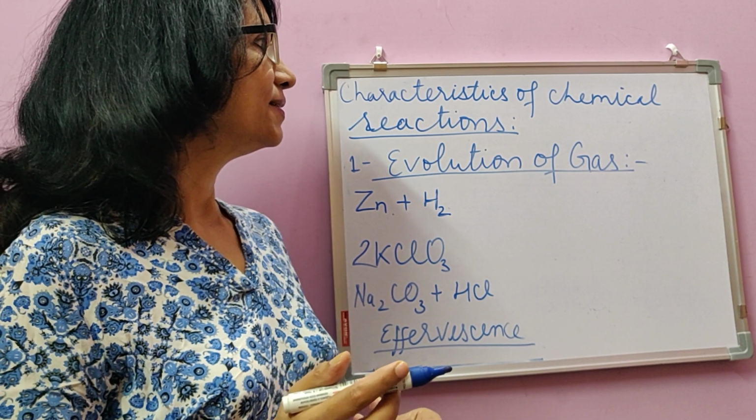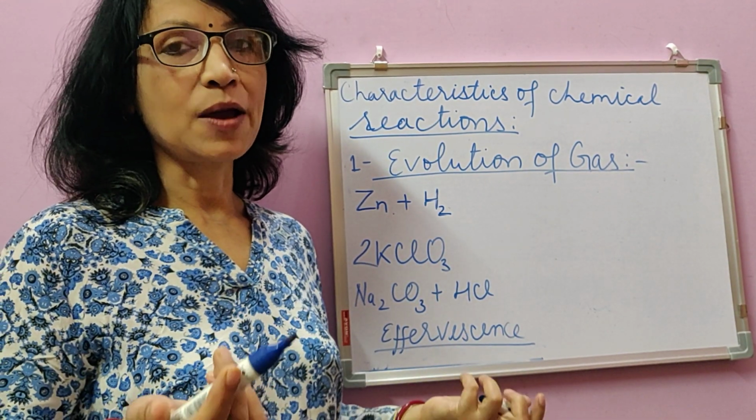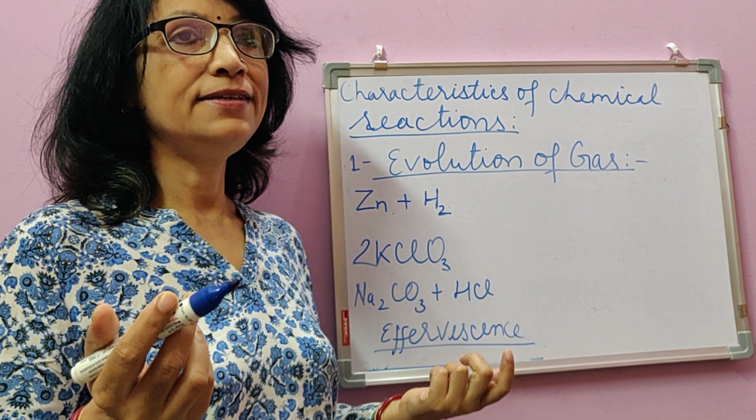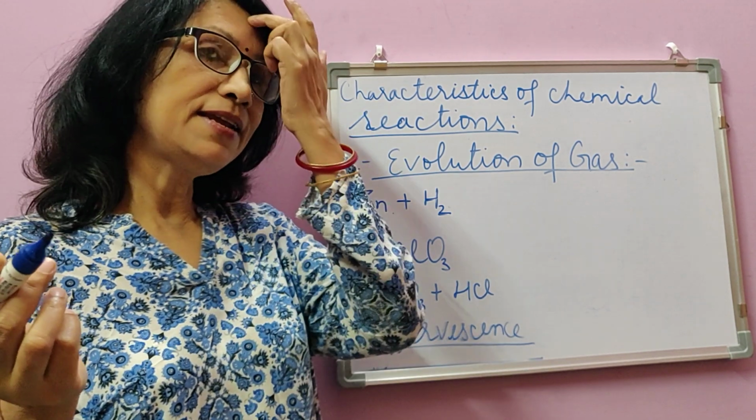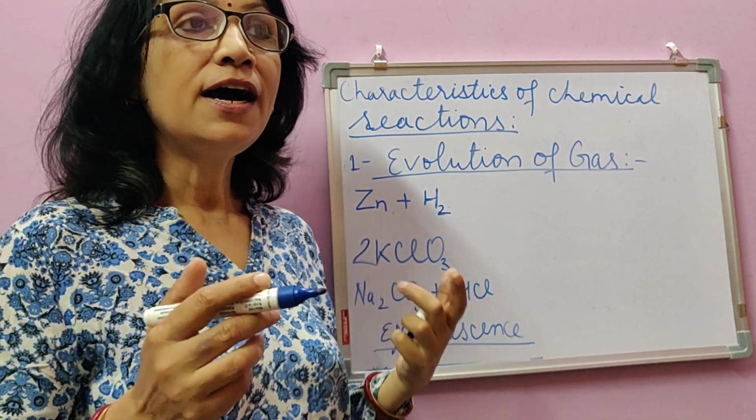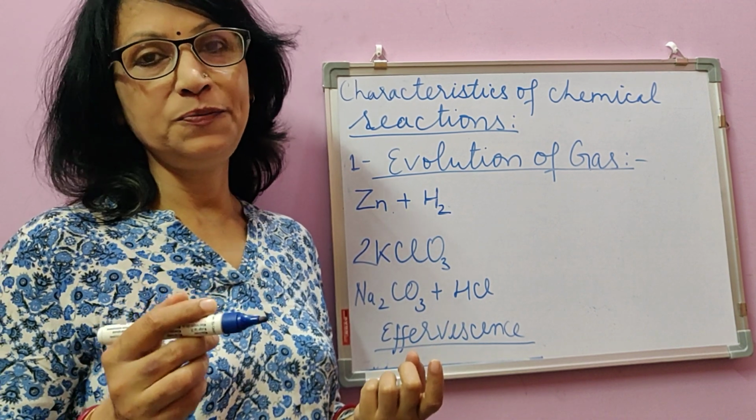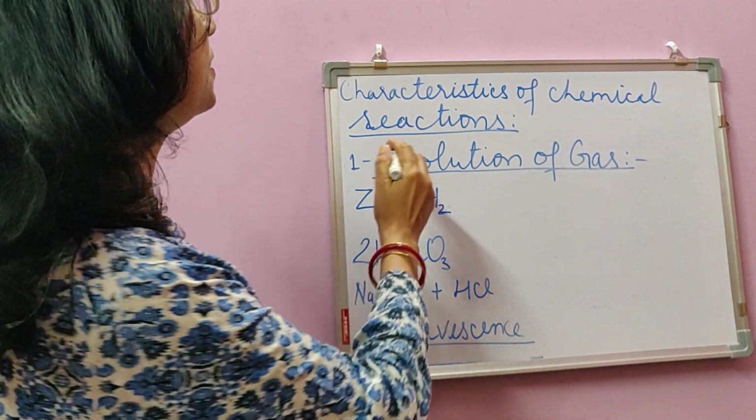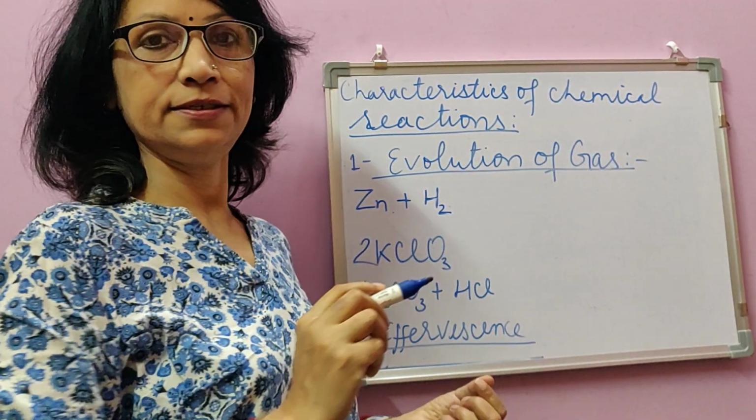Dear students, after understanding chemical equation and chemical reaction, let's discuss how to understand that a chemical reaction is taking place. There are certain characteristics by which a change can be judged or understood to be a chemical reaction. One of the characteristics of chemical reactions is evolution of gas.